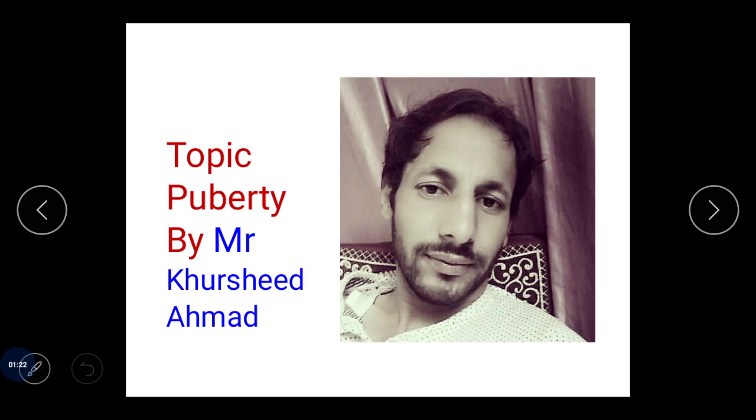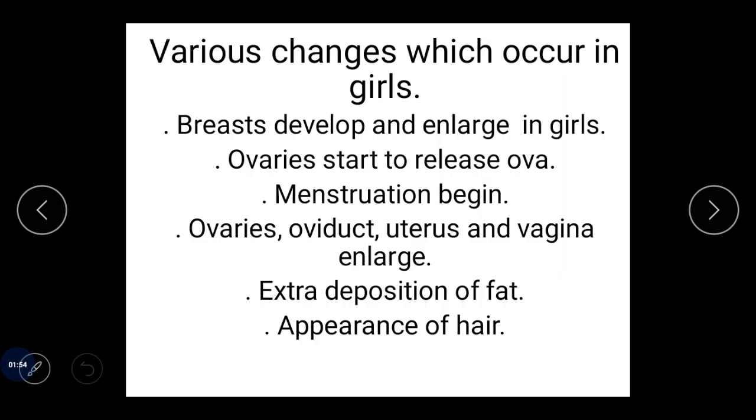I just mentioned that these changes are because of the hormones, like estrogen in girls, and in case of boys it is the hormone called testosterone. Okay, let us discuss the secondary sexual characters that usually develop in girls, or the various changes in girls during puberty. So what are these changes? I'll mention certain important changes which occur in girls during puberty.